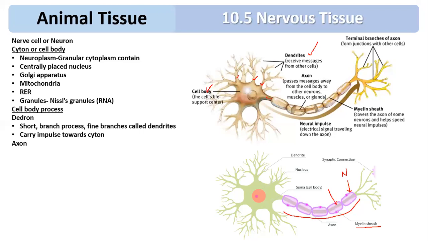So the axon is surrounded by the axolemma, whereas the myelin sheath has an outer covering which is called the neurilemma. So the neurilemma and myelin sheath are secreted by cells.